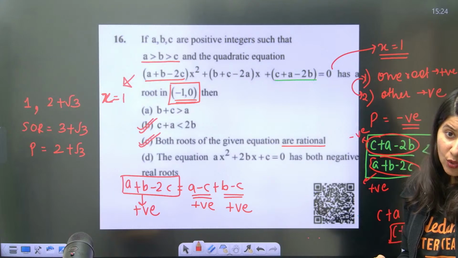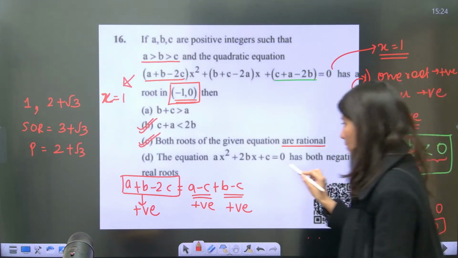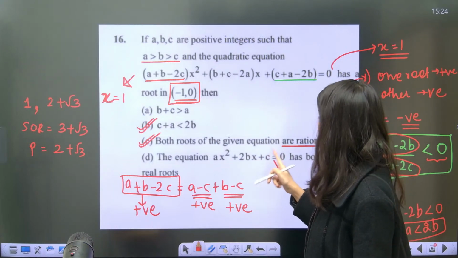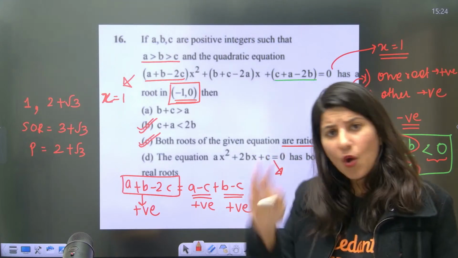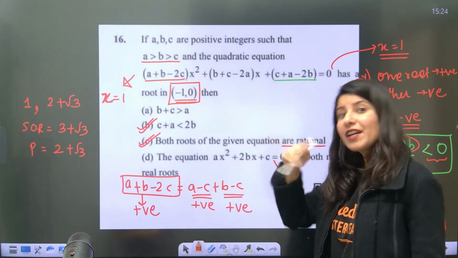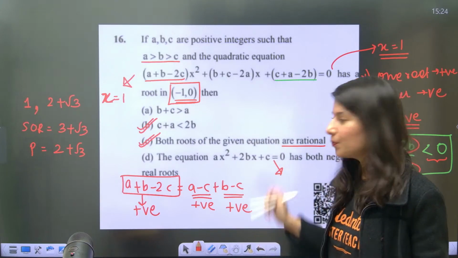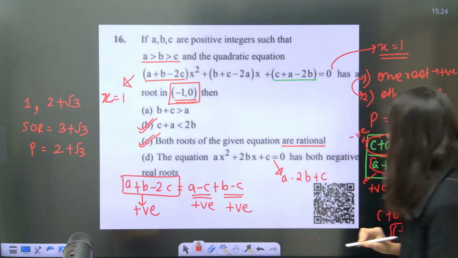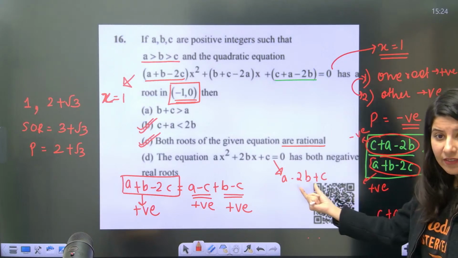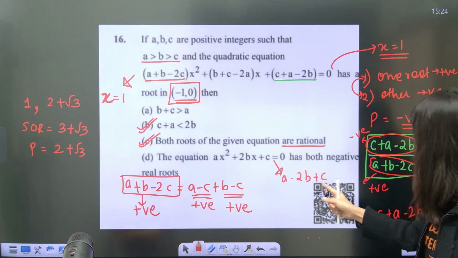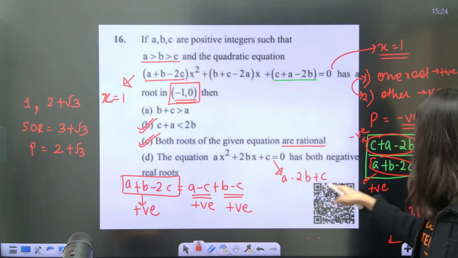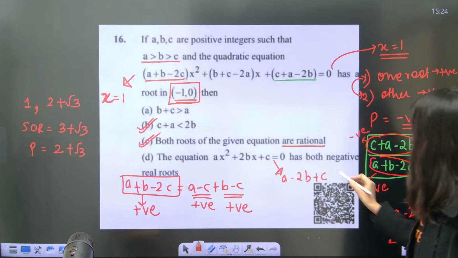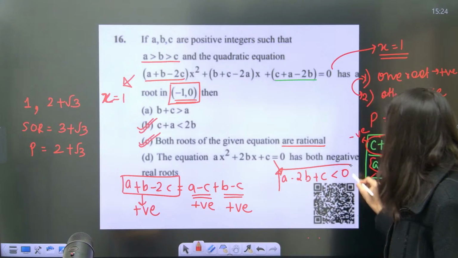The equation is having both negative real roots. Okay. So understand, I want to put x equals to minus 1 in this. Why ma'am? Why minus 1? All of a sudden this is another equation. Why are you thinking putting? I will show you why I am doing this. Put minus 1. If you put minus 1, what will you get? Ma'am, a plus b, a minus 2b plus c. So if you put it, you will realize that at x equals to minus 1, c plus a minus 2b is negative. So at x equals to minus 1, you are getting a negative value.